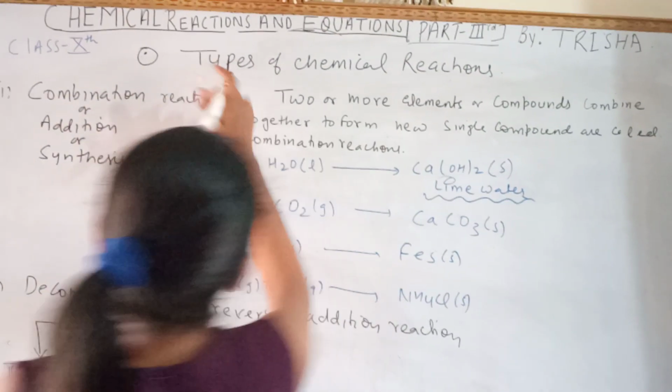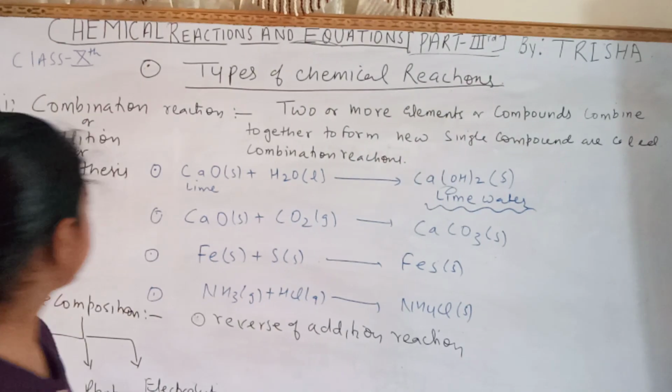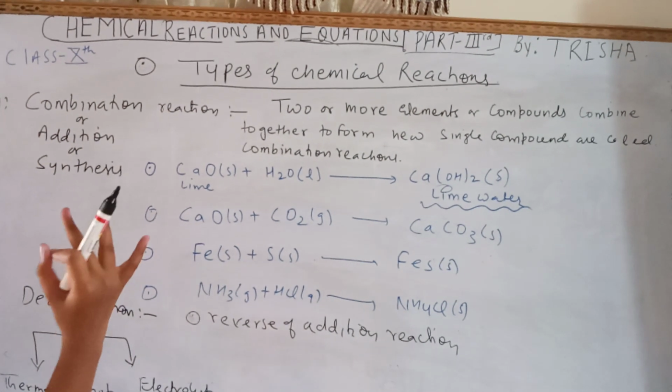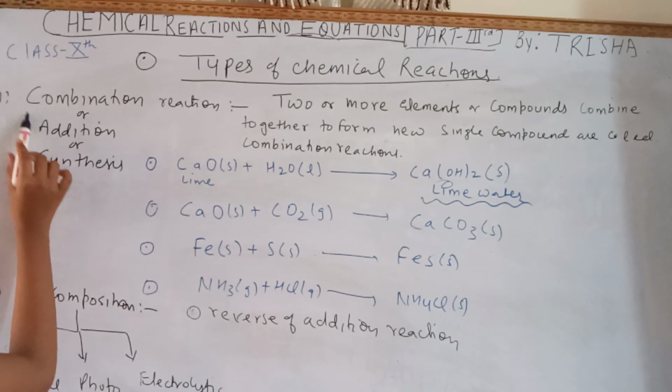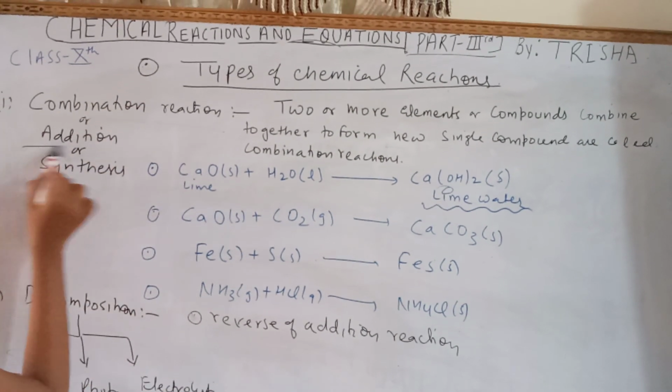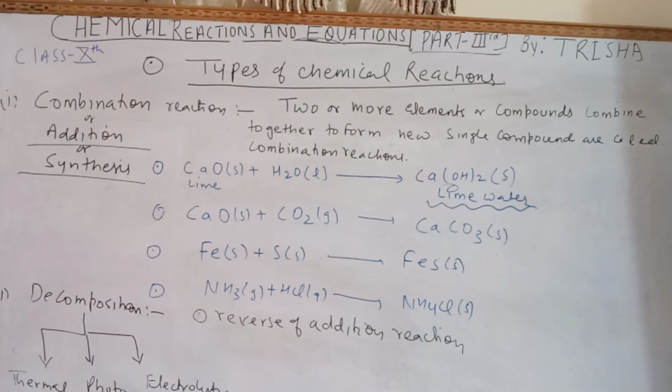Now we will learn types of chemical reactions. There are 3 types of chemical reactions. First is combination reaction, or addition reaction, or synthesis reaction.